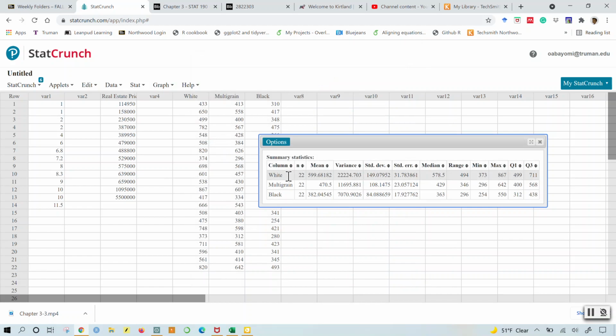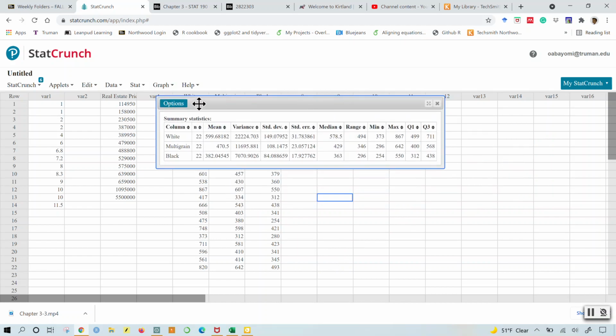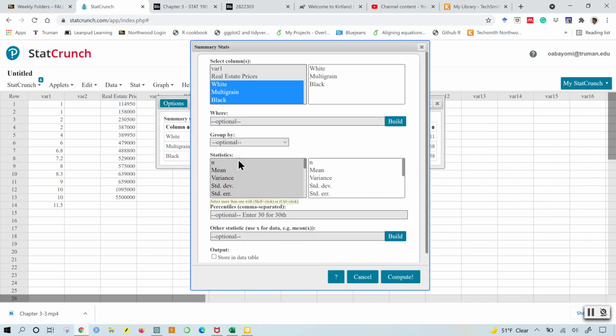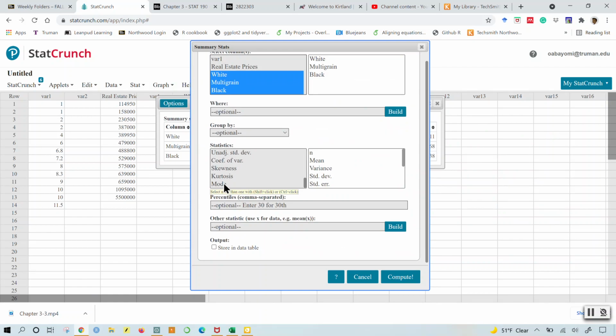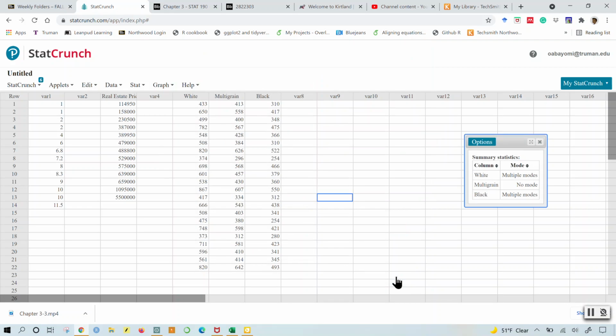For white, I want the median and the mean. I can get these values from here. Well, I also need the mode. That appears not to be here. So if I want that, I can go to options, edit, and include the mode. So I can compute the mode if I want. White has multiple modes, and black has multiple modes too.